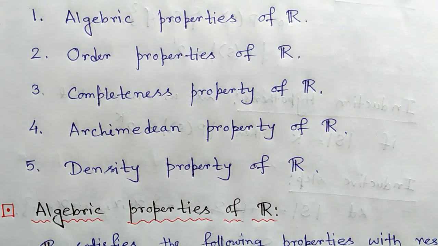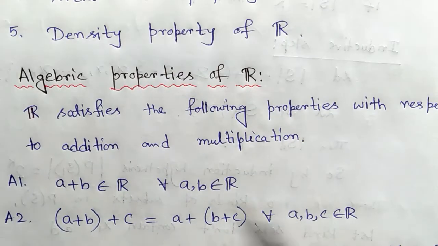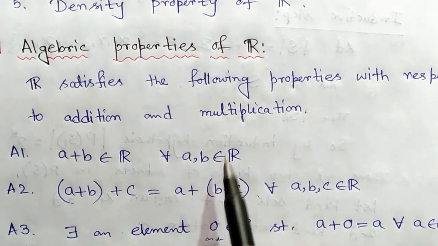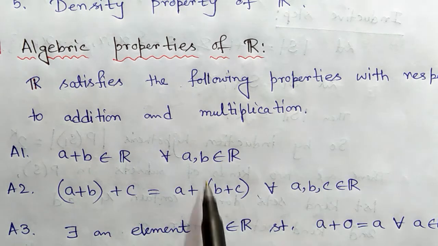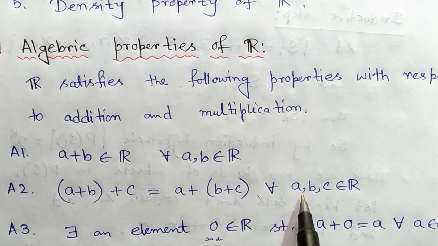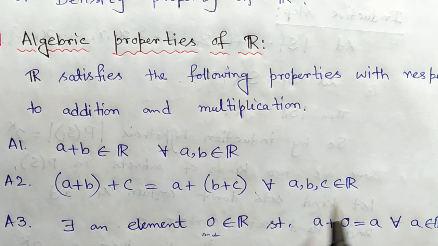So the set of all real numbers ℝ satisfies the following properties with respect to addition and multiplication. First one is, for any two real numbers a and b, a + b belongs to ℝ. That is, ℝ is closed with respect to addition. Next, for any three real numbers a, b, c, (a + b) + c = a + (b + c). So if this holds, then we can say that the associativity property holds in ℝ with respect to addition.